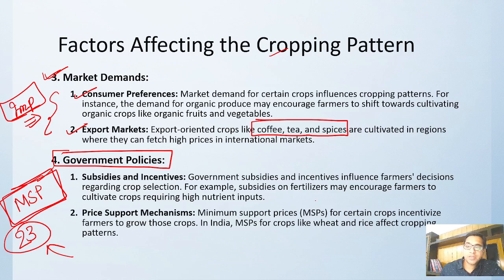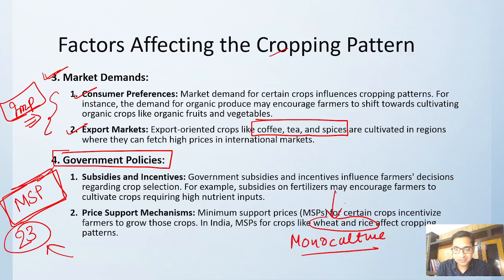Like in MSP, rice and wheat are getting a good amount of MSP. That is why we have monoculture cropping, because most of the people are growing wheat and rice because they have a very good price support mechanism. But government needs to diversify that. That is why government is planning that we should diversify the field and provide MSP to other sectors also, right? Then subsidies and incentives also decide the cropping pattern.